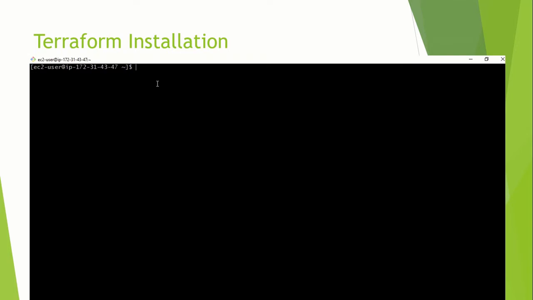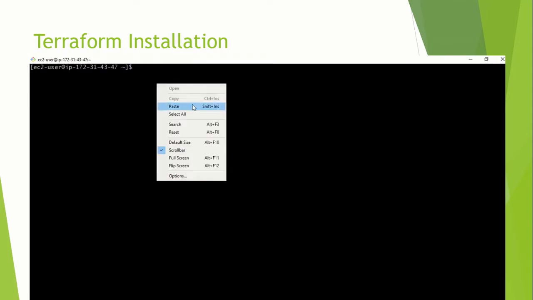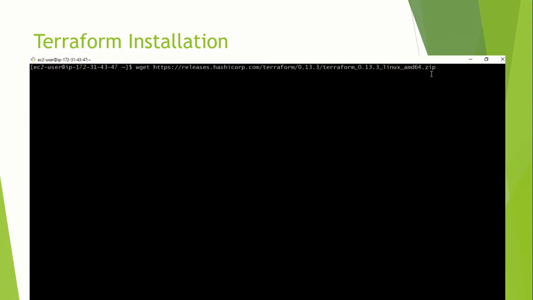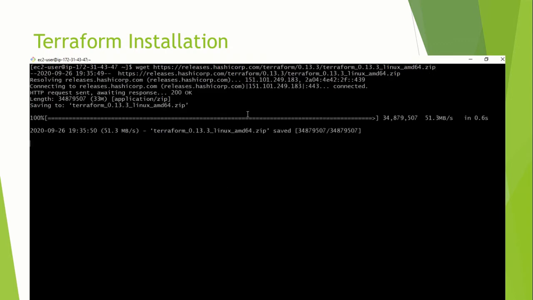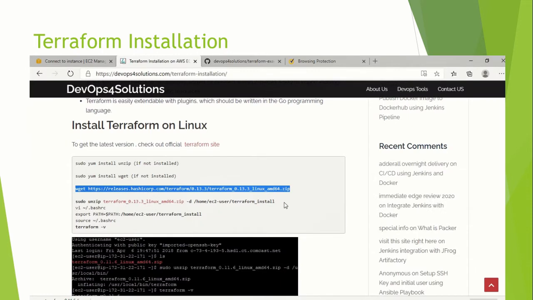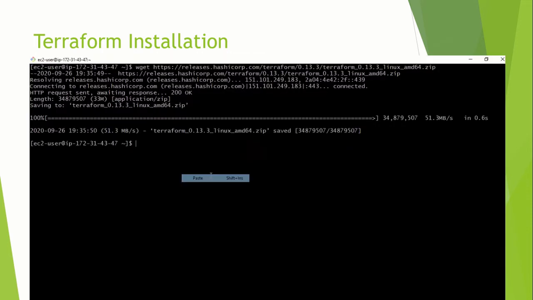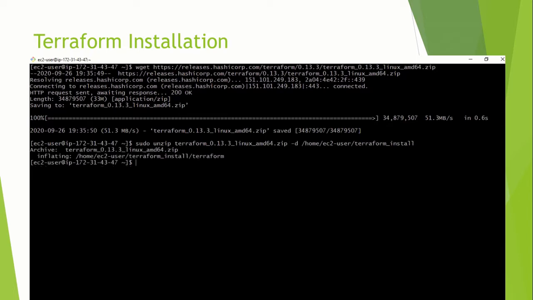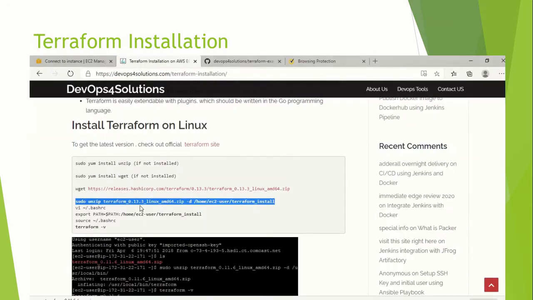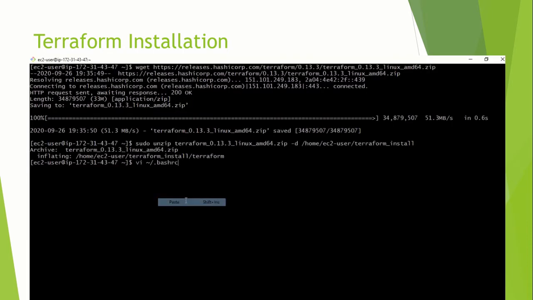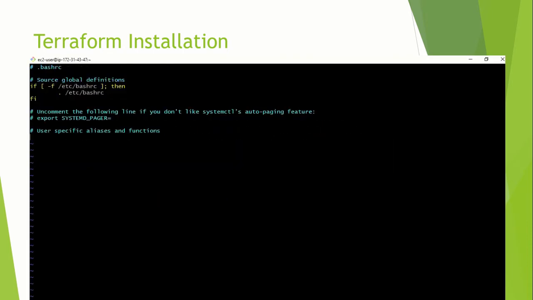So now first do the Terraform installation. For the Terraform installation, you can get the software from their official documentation site, and then you need to unzip that software. Once it is done, you need to basically configure it like we configure the Java home, we'll put it on our bash profile, right?